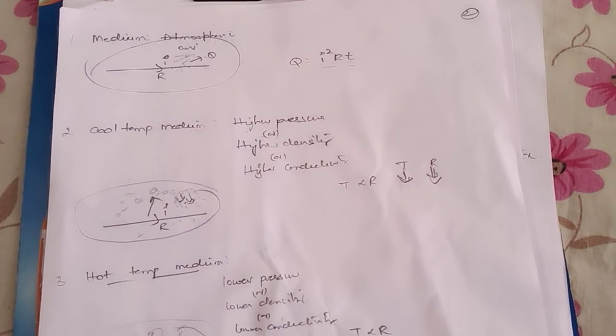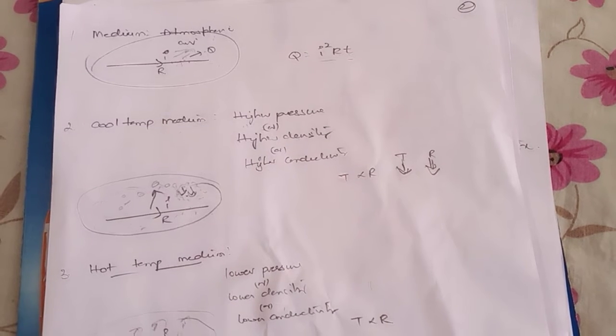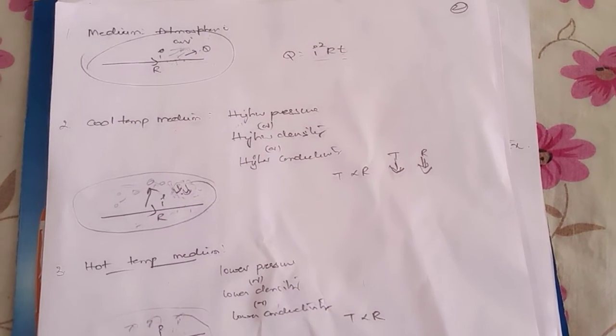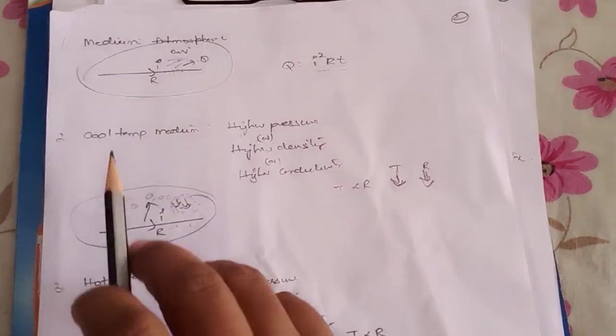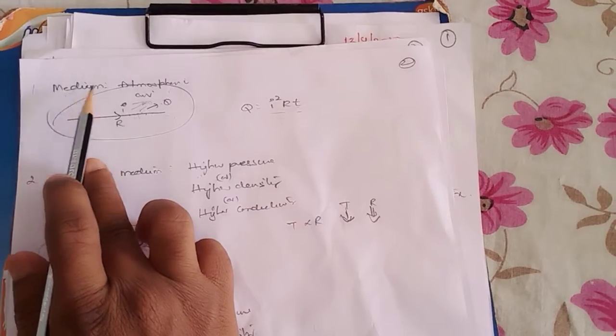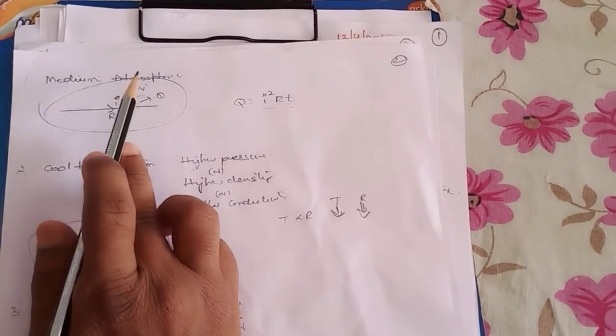So in order to learn about the Pirani gauge, first we have to know about thermal conductivity. So what is thermal conductivity and how is it affecting the measurement of pressure? Let us first consider an electric conductor, and in the first case I am considering the medium to be atmosphere.